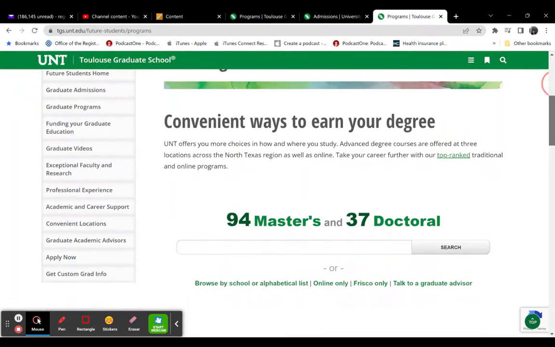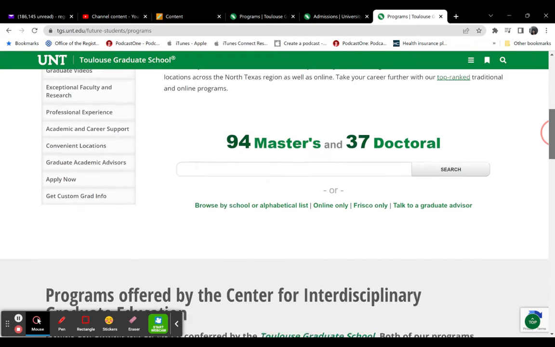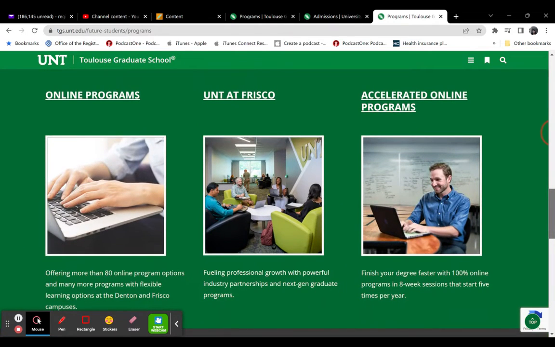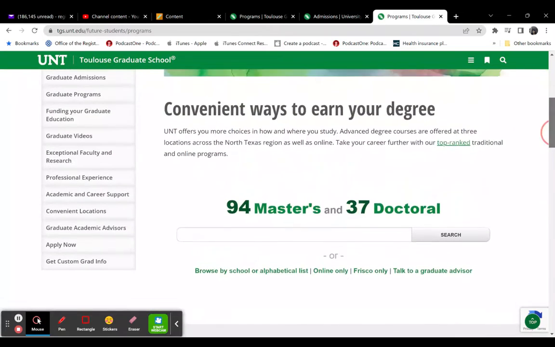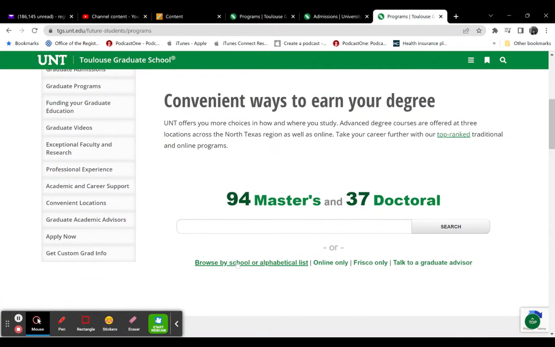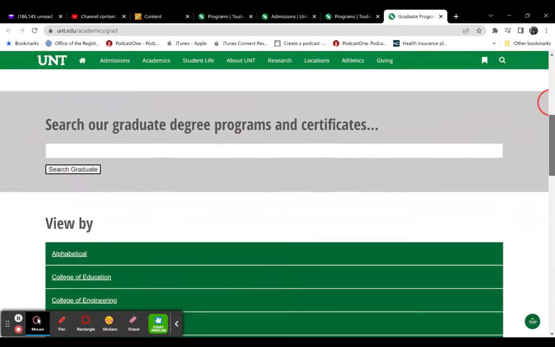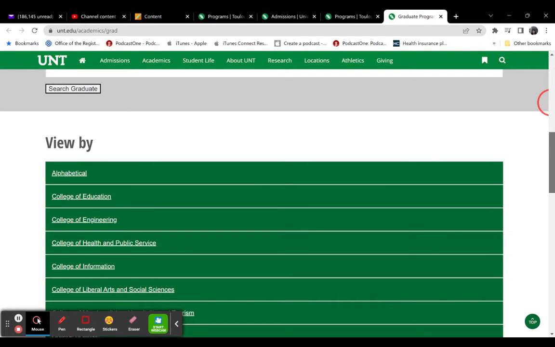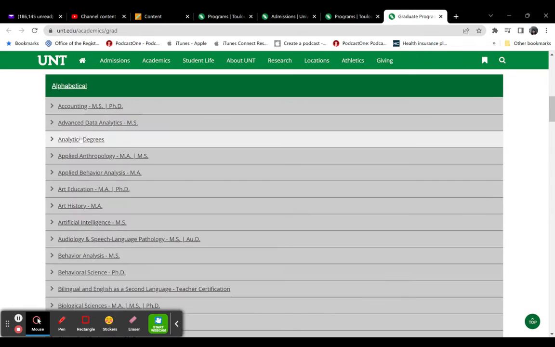So let's click graduate programs. UNT offers 94 master's and 37 doctoral programs. We can look at an alphabetical list. Let's kind of look at this page just for a minute, though. So you have online programs, UNT at Frisco, and then accelerated online programs. So we don't need that information. We just need the alphabetical list for right now. So this alphabetical list gives us, most schools' websites always house the majors under different colleges and schools. So let's look at an alphabetical list for a minute.